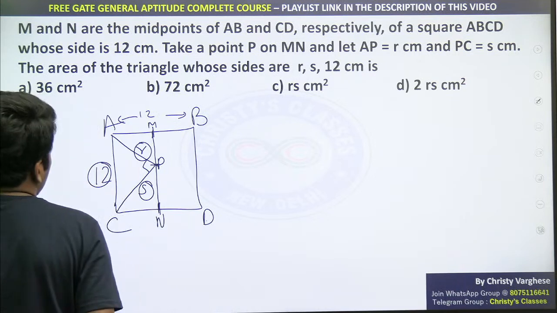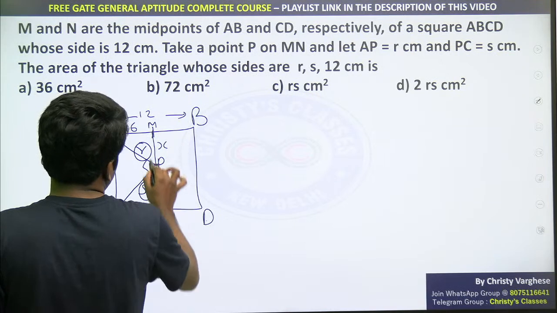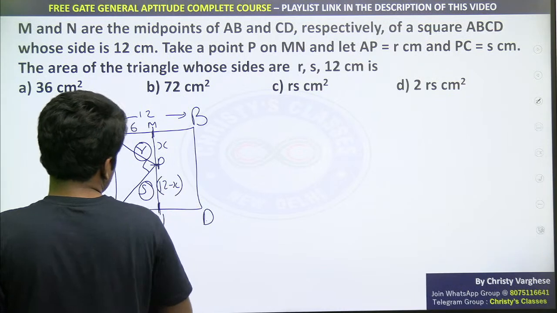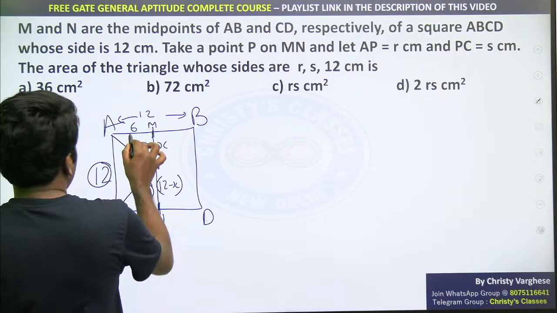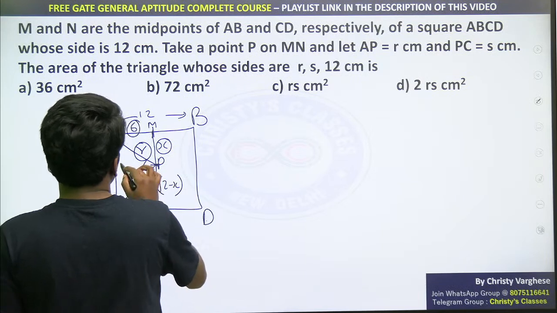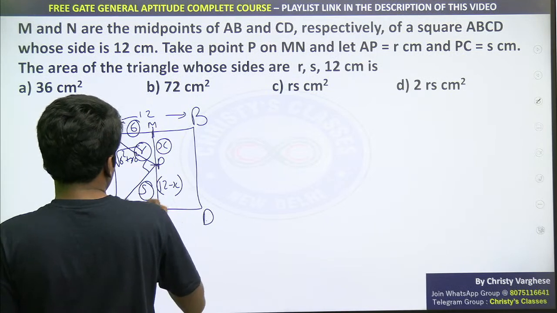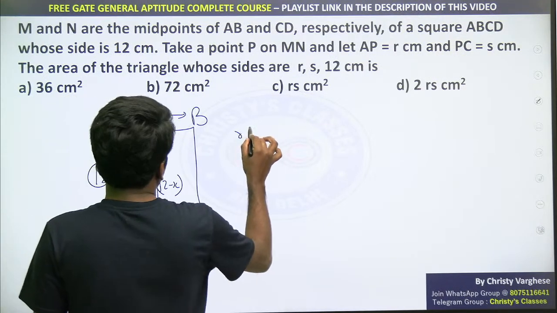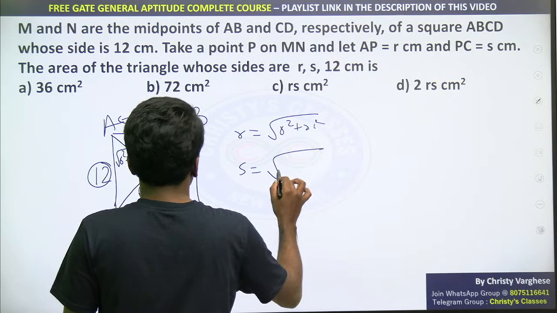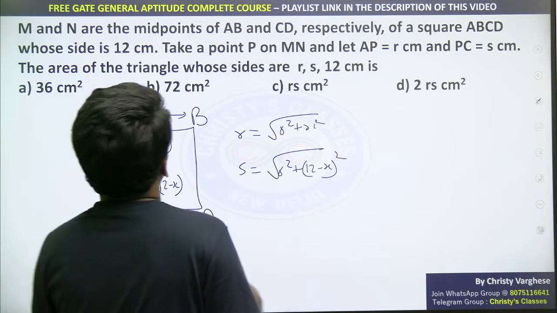That is also one way. You can say this is 6 now, and let this be x. Then this total is 12, so this is 12 minus x. This is 12 minus x and this is 6. So one way to do this question is you can find 6 and x, Pythagoras theorem you can use. This is 6 square plus x square, the square root, that is R. R will be square root of 6 square plus x square. S will be square root of 6 square plus 12 minus x the whole square.